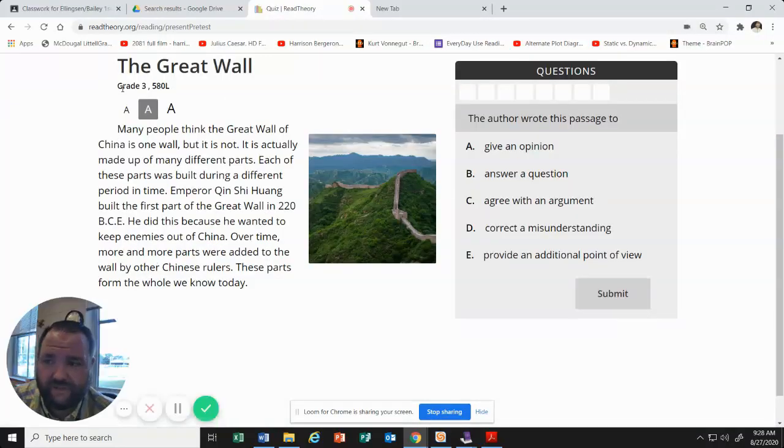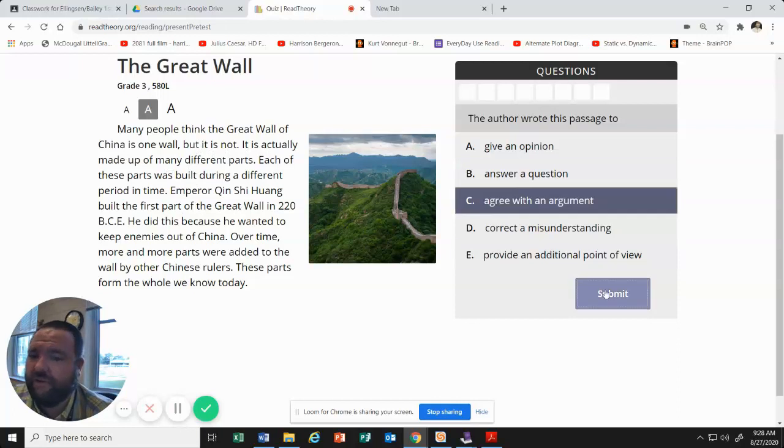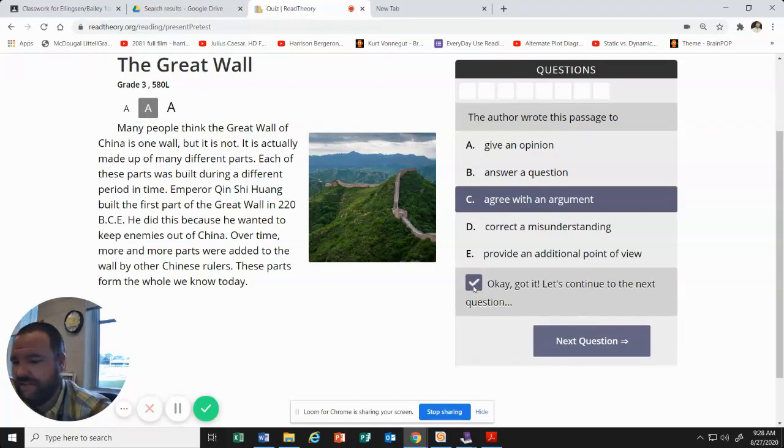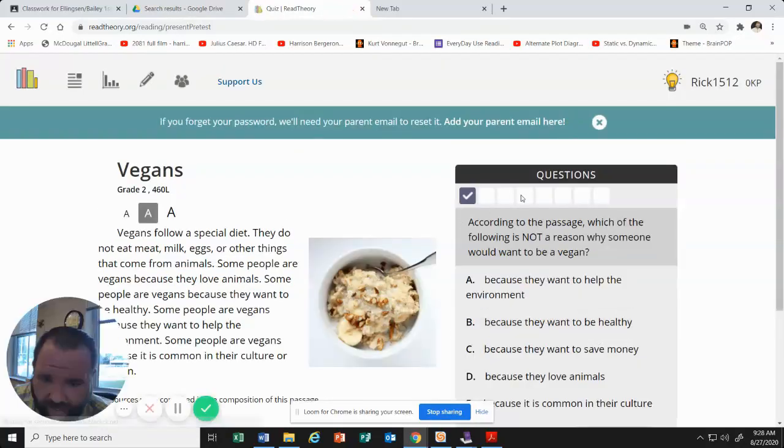You just read this. You see it starts you out at a very low Lexile. It even tells you your Lexile. You answer the questions over here and you hit submit. I'm not really reading this, so don't pick what I picked. All right, you'll see that you're doing okay. It's telling you to continue. You will make it through, and I believe there'll be about 8 questions right here. Once you've done that, the real Read Theory will open up, and I'll show you how to work and what we want for the real Read Theory after the pretest in a few minutes. All right, Pirates, do your very best and work hard.